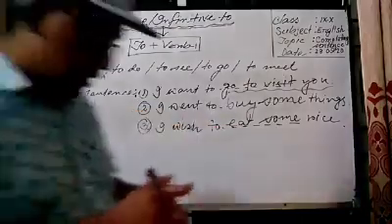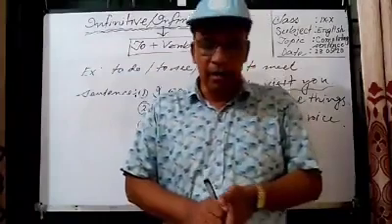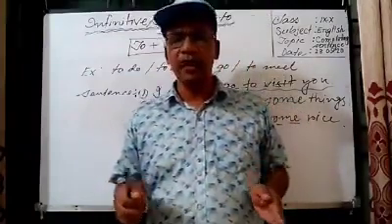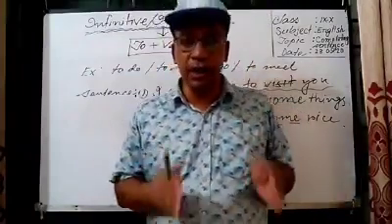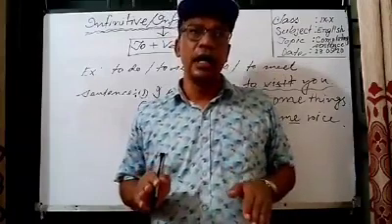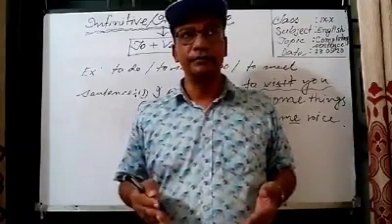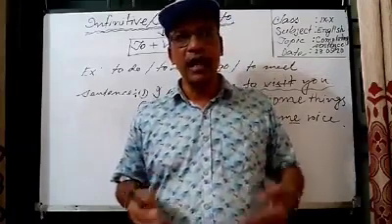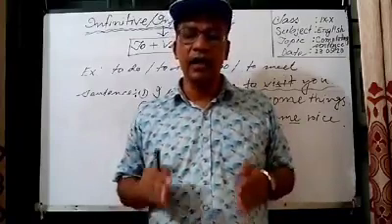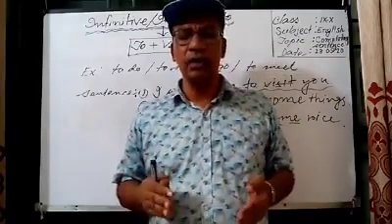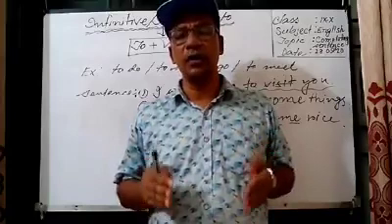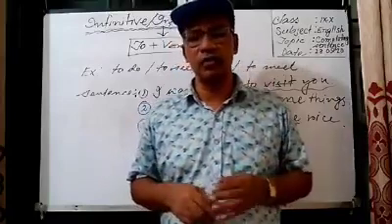So in this way, dear students, you can complete the sentences which are related to infinitive or infinitive 2. I hope that you have understood this topic clearly. Thank you so much.